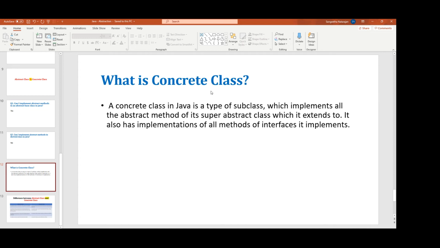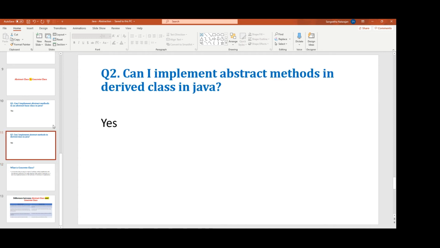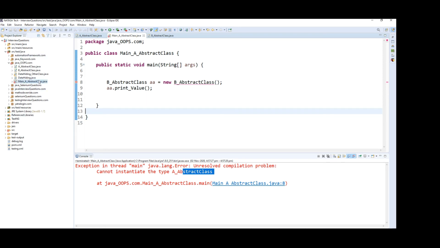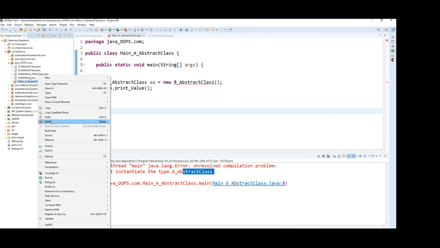This is the type of subclass which implements all the abstract methods of the super abstract class which it extends. I'm going to tell you in a practical manner. At that time we will get the answer for this question. Let's go. Here I'm just going to remove this one.